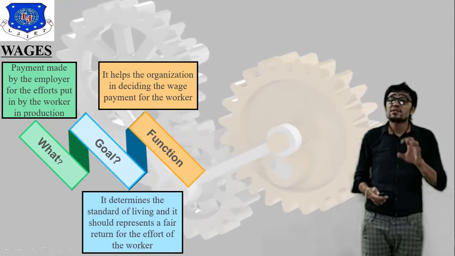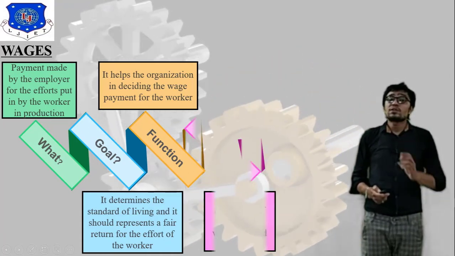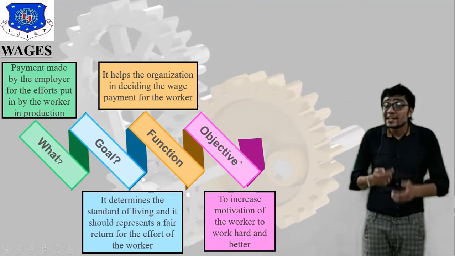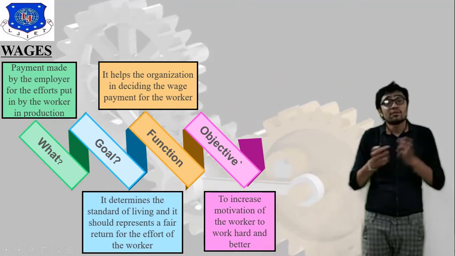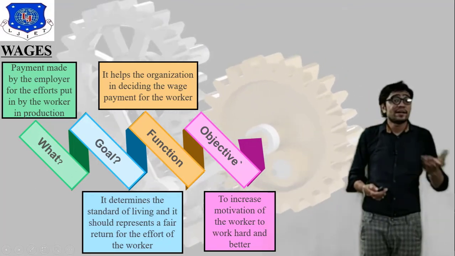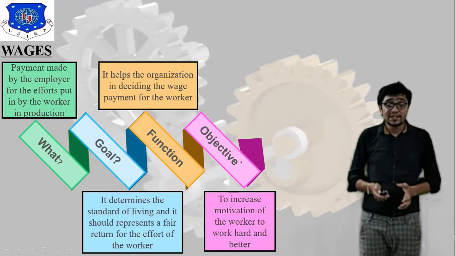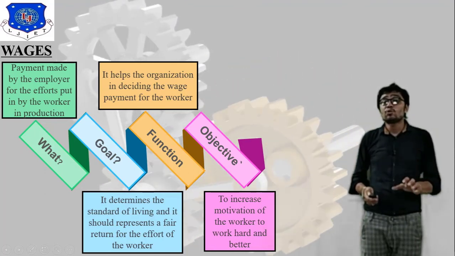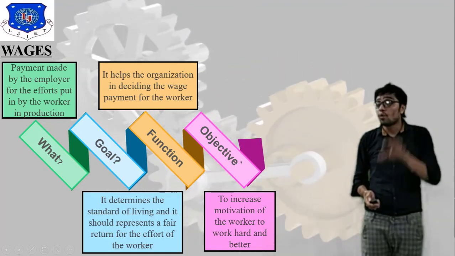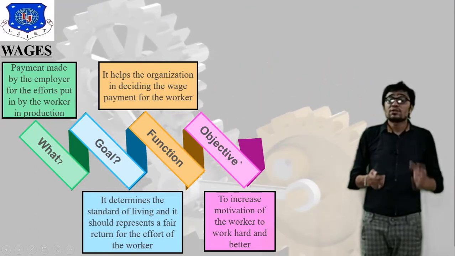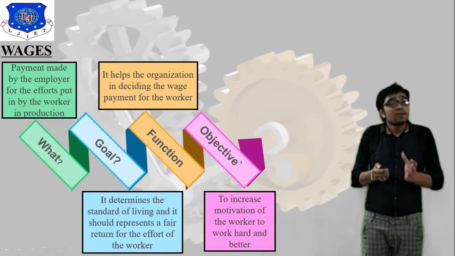The fourth important point is objective: to increase the motivation level of your worker, so they work harder and better. Ultimately this relates to the worker, the organization, and your productivity. So these are the importance of wages.